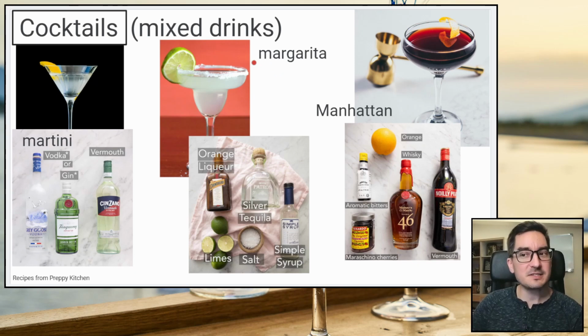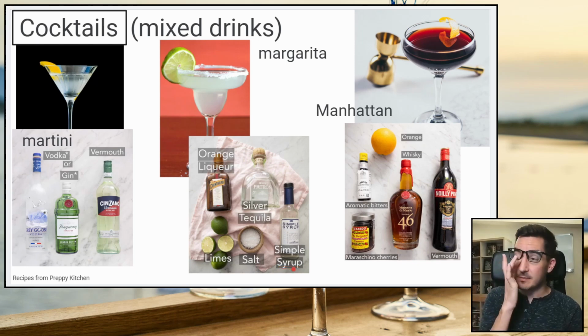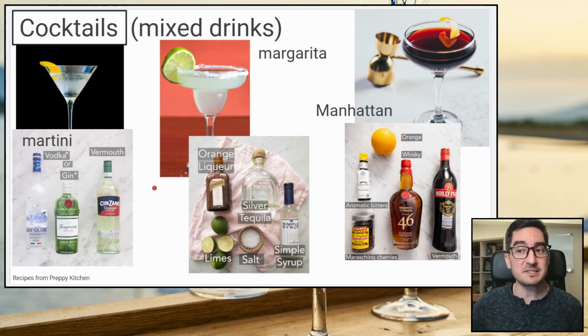Another classic cocktail that you see a lot in America is called a margarita. A margarita might be at a Mexican restaurant. And so it uses tequila. Tequila is that Mexican liquor. It uses Cointreau, which is an orange liqueur. And then you have simple syrup, which will give it some sweetness. There's sugar in there. And then lots of lime. So it's a little bit sweet, a little bit sour.